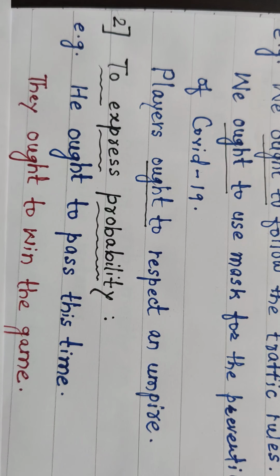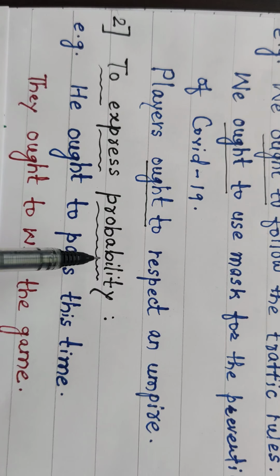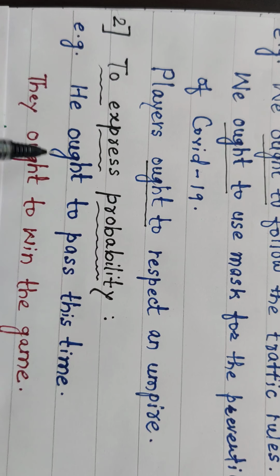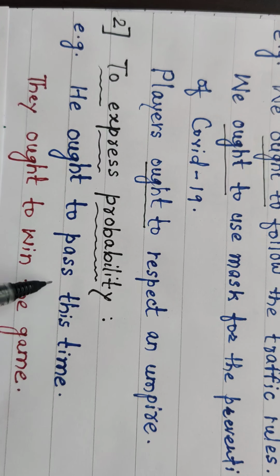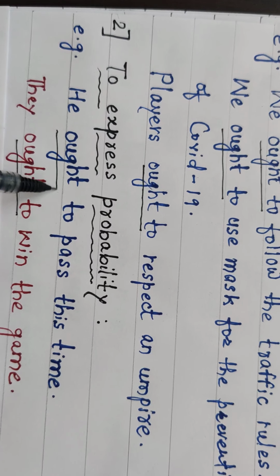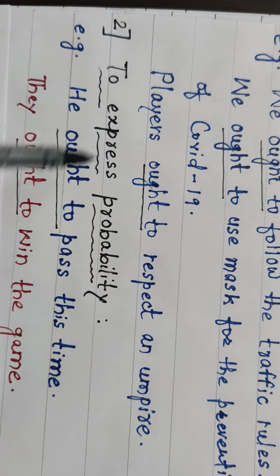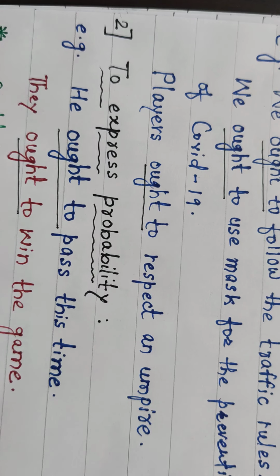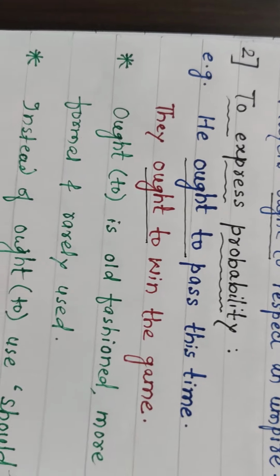Secondly, to express probability. Probability means possibility, but strong possibility is called probability. So to express probability: he ought to pass this time. It means that guy has given a lot of examinations, so the expectation is there. They ought to win the game. He ought to pass this time. To express probability.